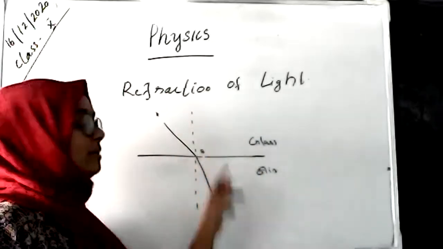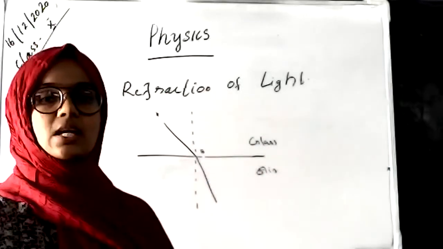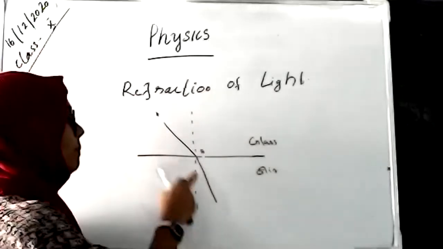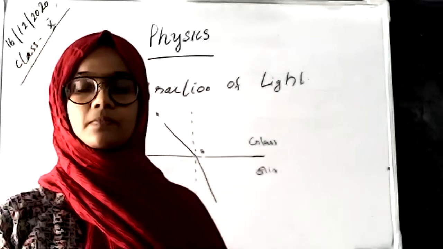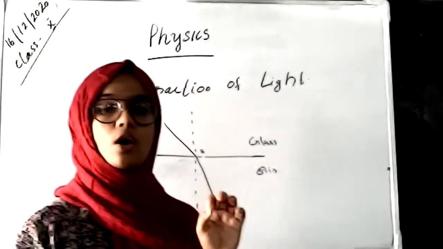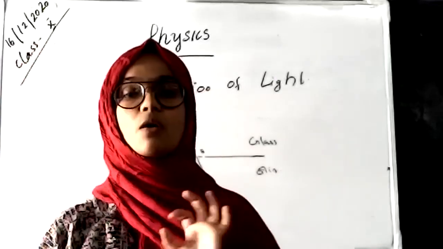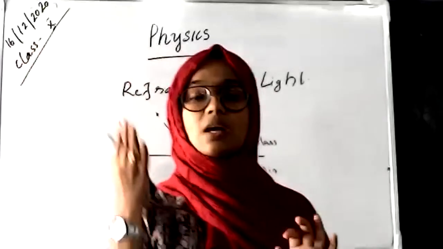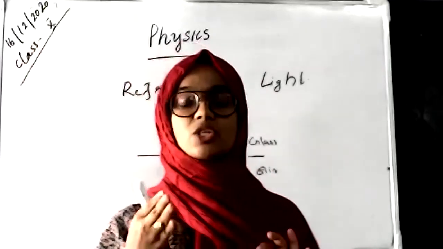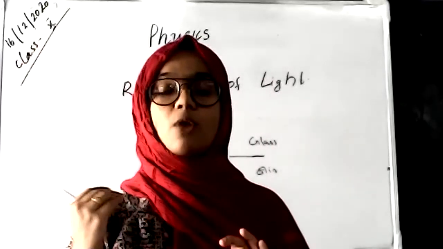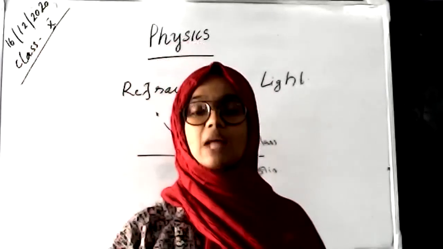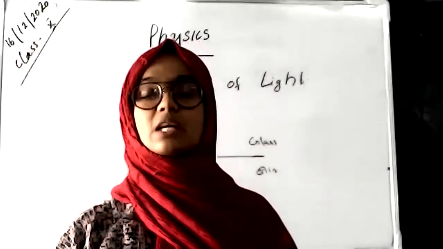So air and glass have different optical densities, and a small bending of light occurs, and this is the refraction. A ray of light incident on the surface of one medium has a small deviation or bending based on the optical density of the medium, and that is refraction.